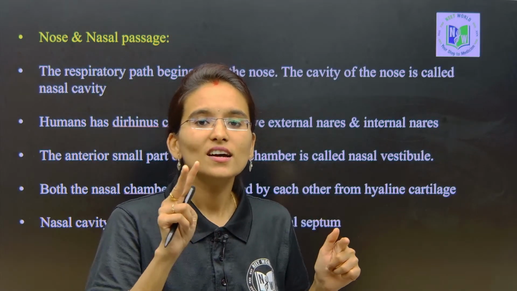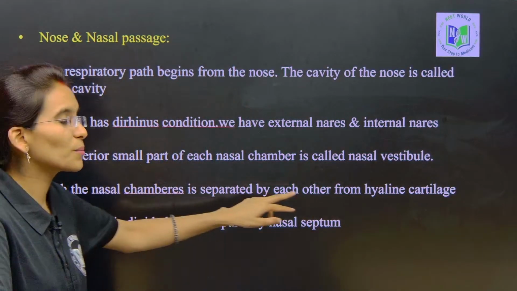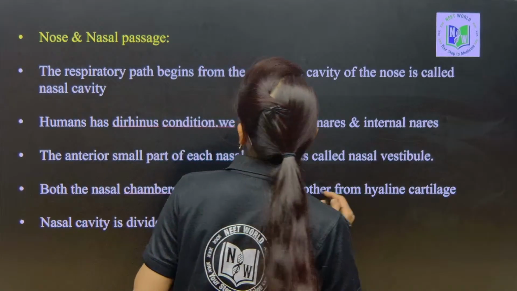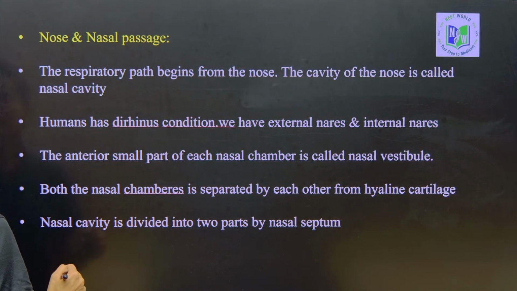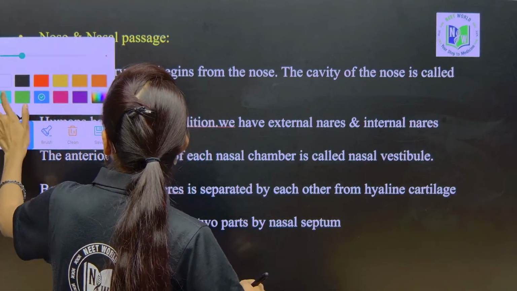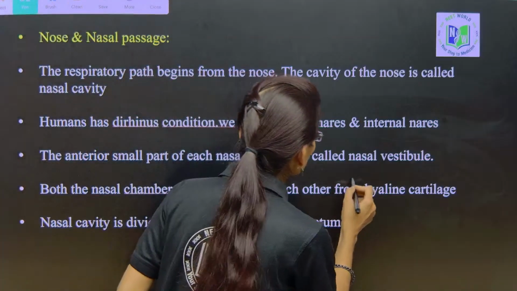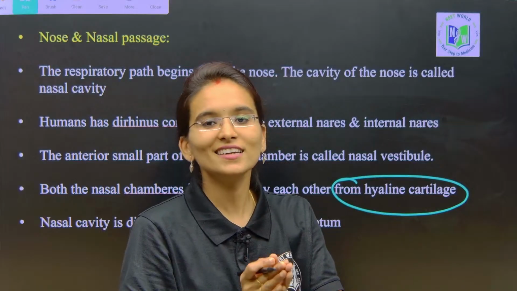Two nasal chambers, and both of them are separated by a type of cartilage called the hyaline cartilage, my dear students. Yes. So can you see here? This will be the hyaline cartilage. Both the nasal chambers are separated from each other with the help of hyaline cartilage.